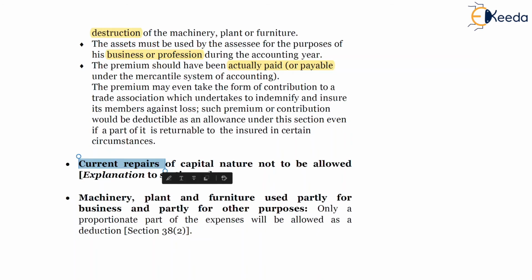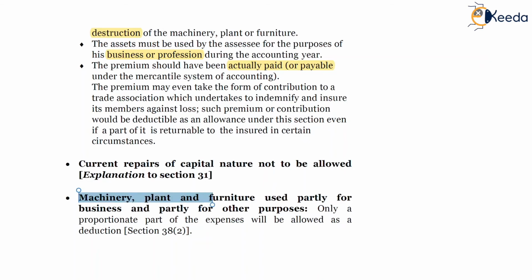If this is the case, that will be termed as current repairs. Obviously, it should not be of a durable nature in which substantial expenses are incurred. If substantial expenses are incurred and altogether a new asset comes into force, then it will be termed as capital expenditure.